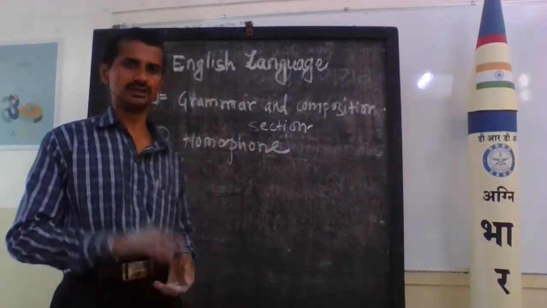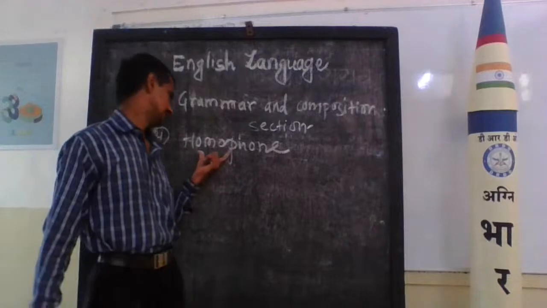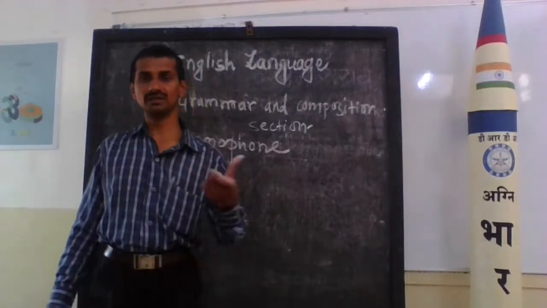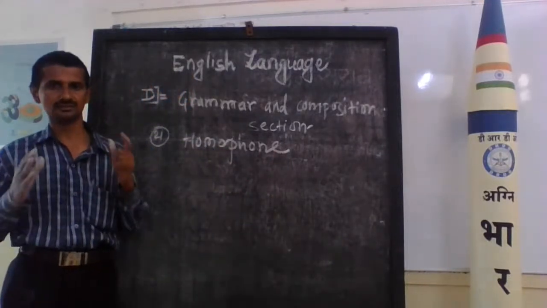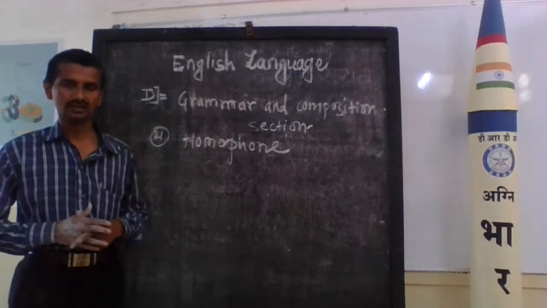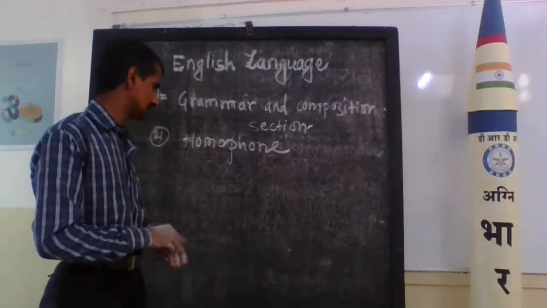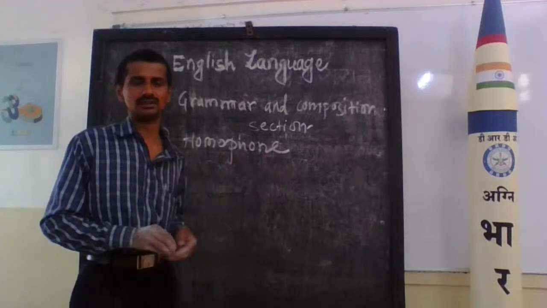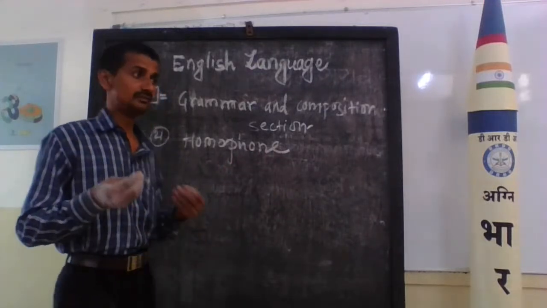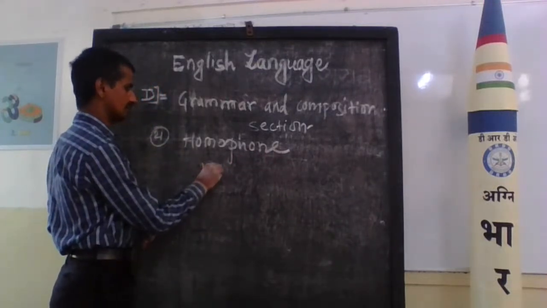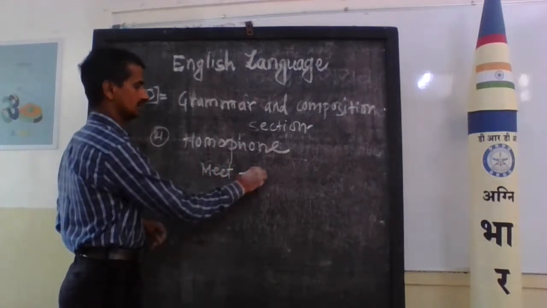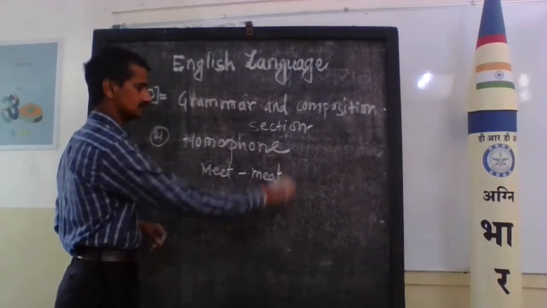It is the definition of a homophone. Homophone means same pronunciation, but its meaning, spelling, and origins are different. For example, meat, M-E-A-T, and meet, M-E-E-T.